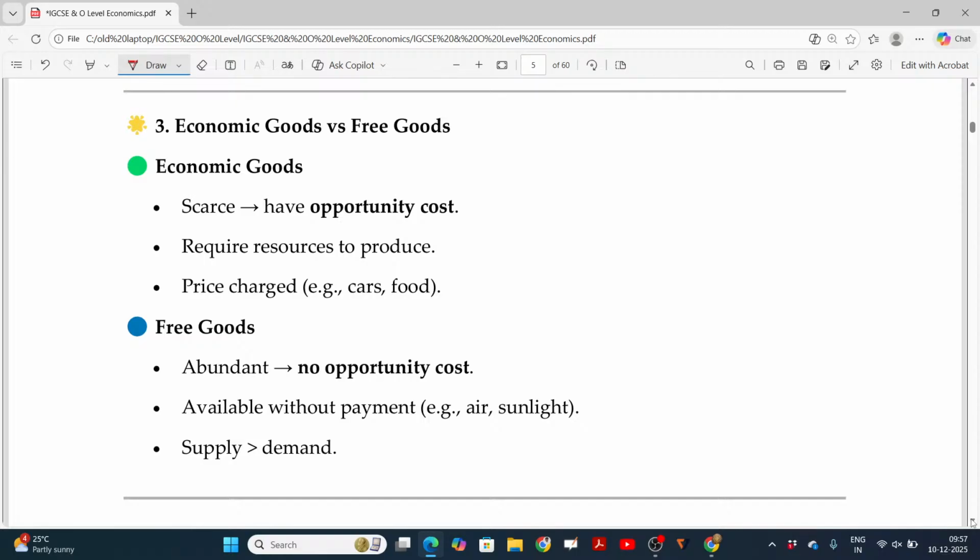Now, you have to understand the difference between economic goods and free goods. Economic goods are those for which you have to pay some money. It's not free. Free goods are in abundance. You can get them without any payment. Examples of free goods are air and sunlight. Already it's very hot, so with sunlight there is no problem, and the air.